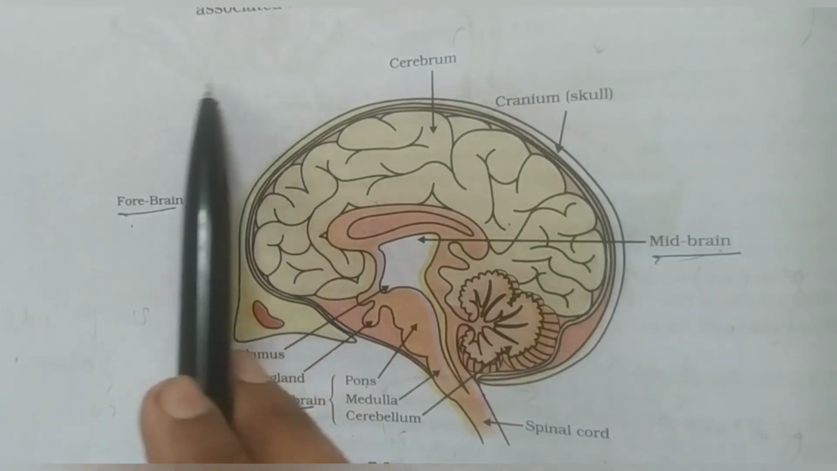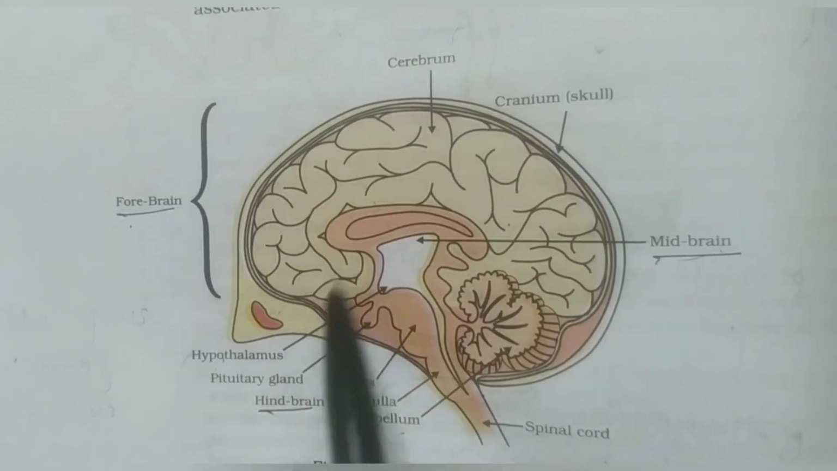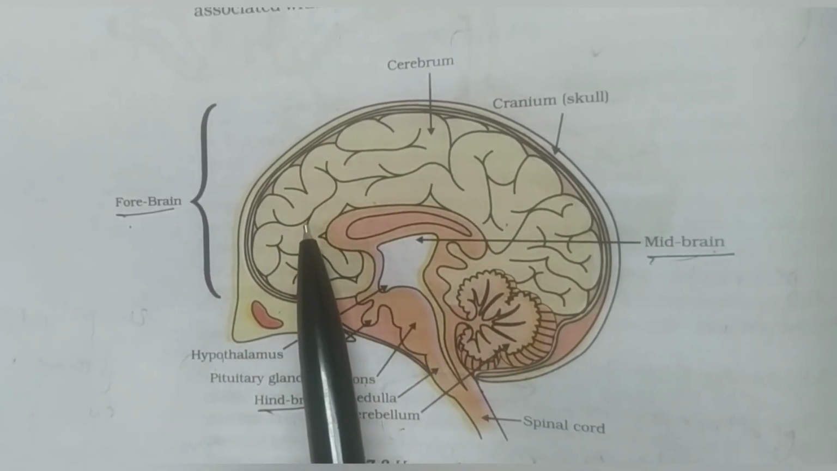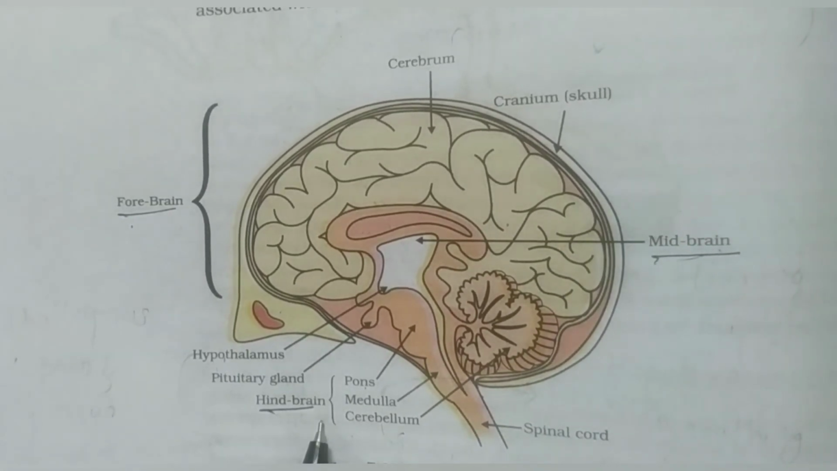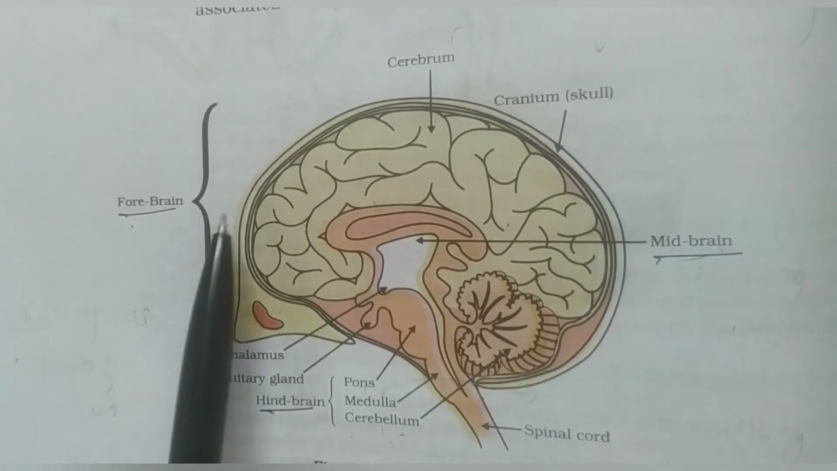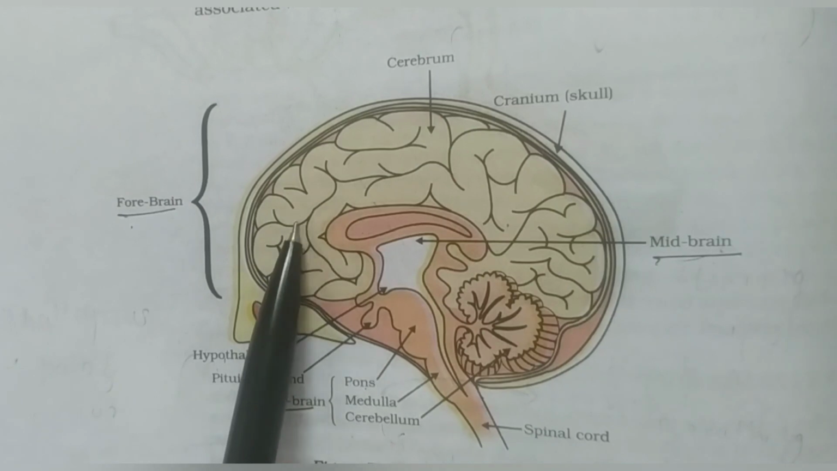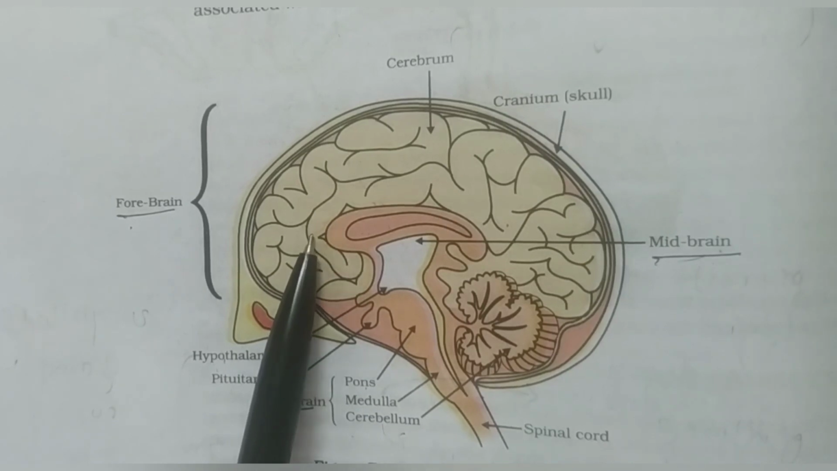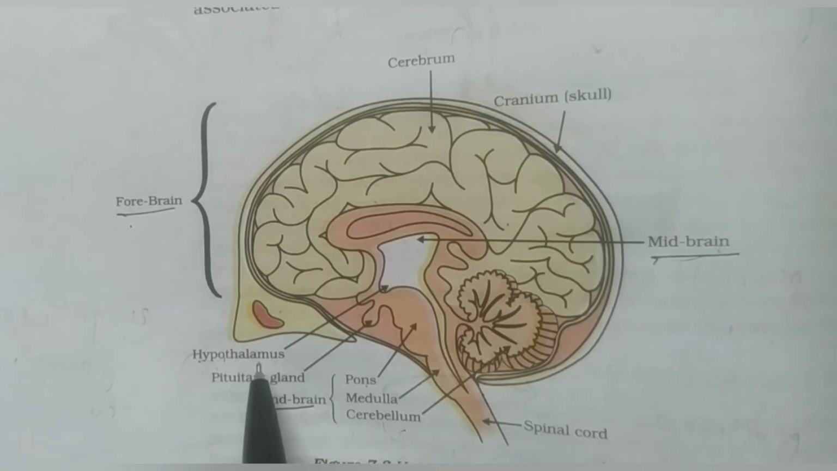Mainly, the voluntary actions are controlled by the forebrain. This part of the brain controls the voluntary actions, whereas the midbrain and hindbrain control the involuntary actions. Let us see what the functions of the forebrain are. The forebrain is the main center of sensory impulse, that is, it receives the messages. It is a center for control of water balance, blood pressure, body temperature, sleep and hunger. This hypothalamus controls the body temperature, sleep and hunger.